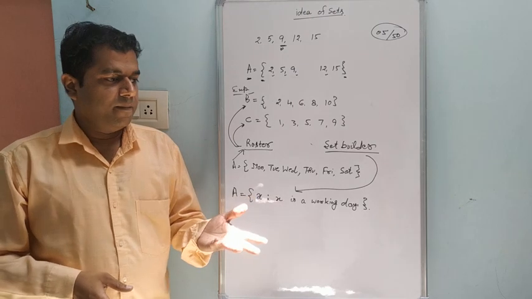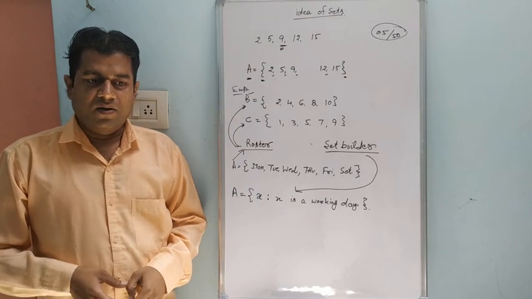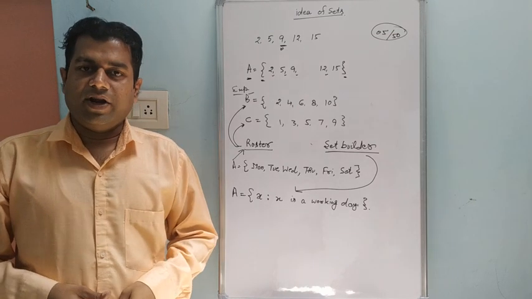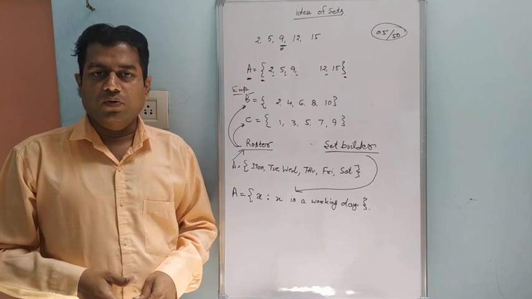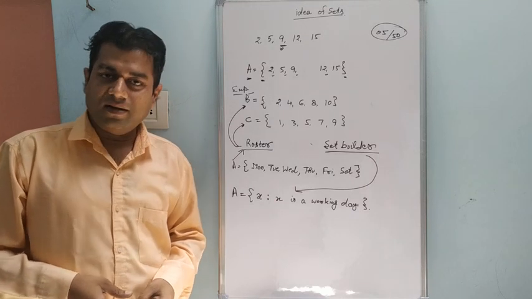We say generally, one good student came in the class. What does it mean? Good student, how can you define whether a student is good or bad?